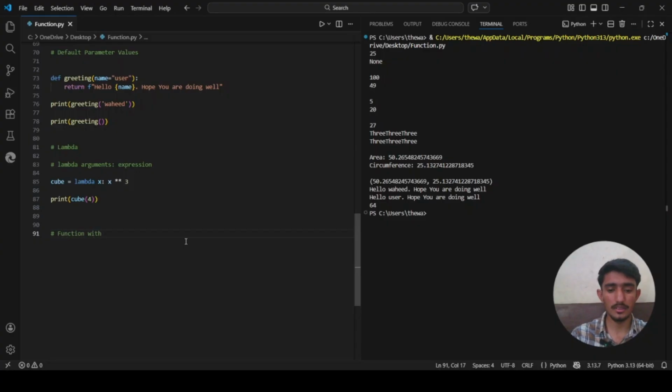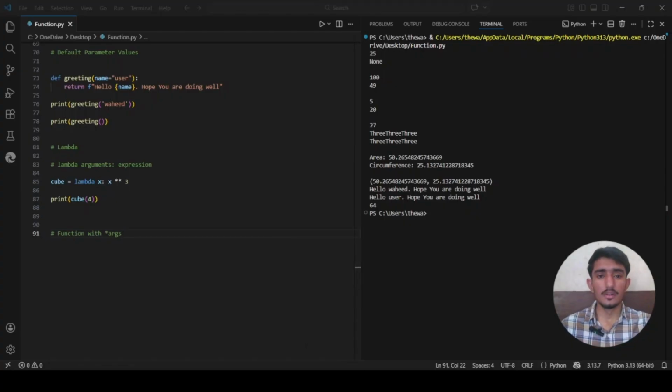Function with *args. Short form args means arguments. What if you do not know how many arguments someone will pass to your function? For example, what if you want a function that sums n numbers, like 2 or 5 or 100? For this, Python provides a specific syntax: the asterisk symbol before the parameter name. By convention, this parameter is named args, short for arguments, but you can technically name it anything.